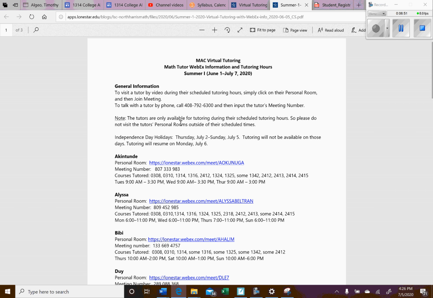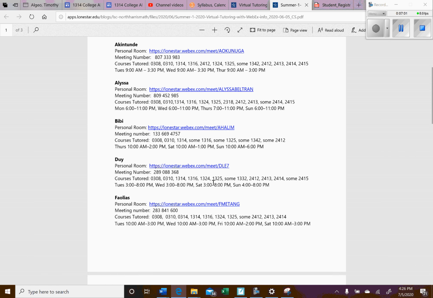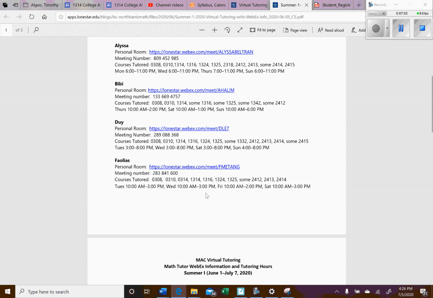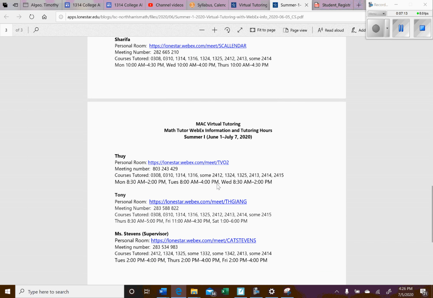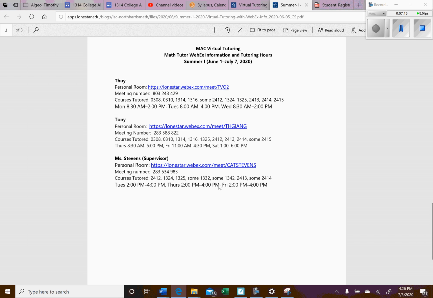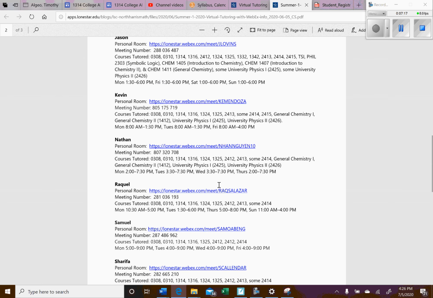These are the different people that are offering it, what they offer tutoring in, and what times they offer it. They're updating this every couple of weeks, so you'll know who's available, what times, and what courses they offer tutoring in. And as you can see, there's quite a few tutors available.